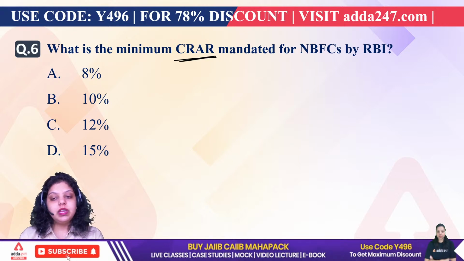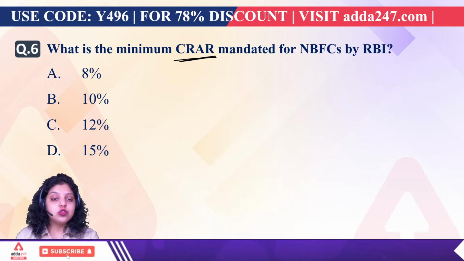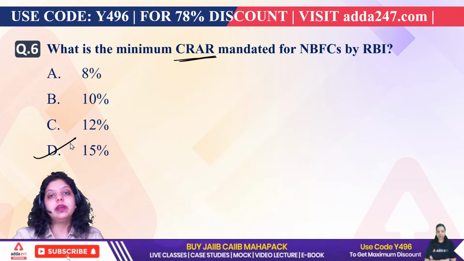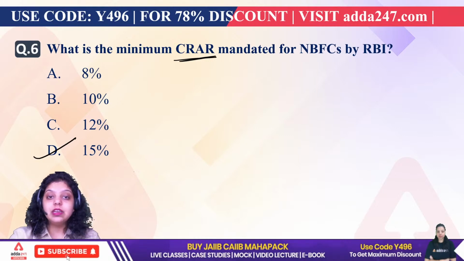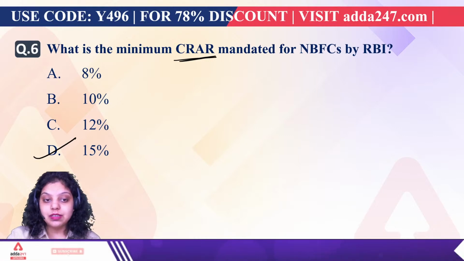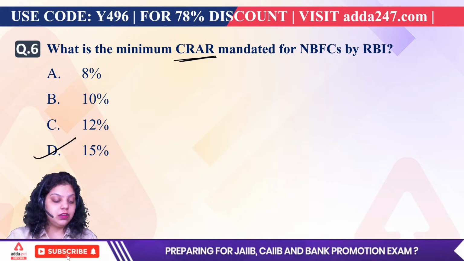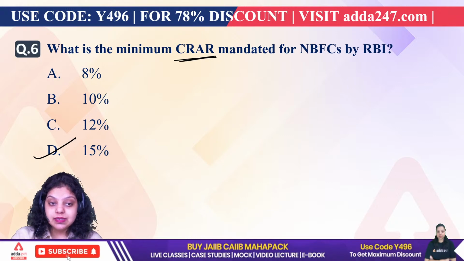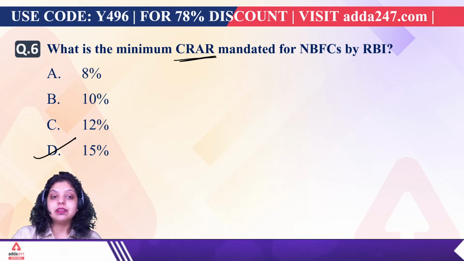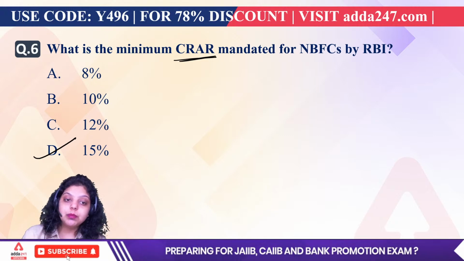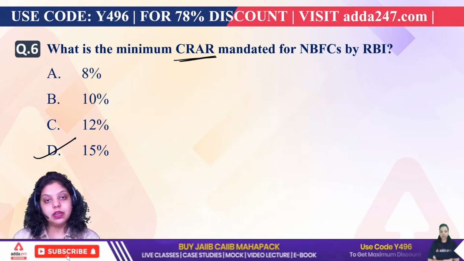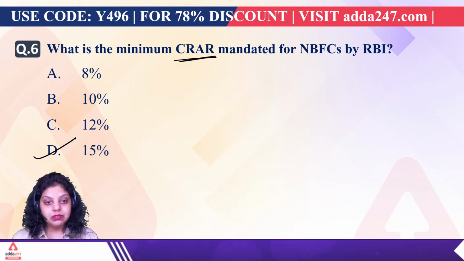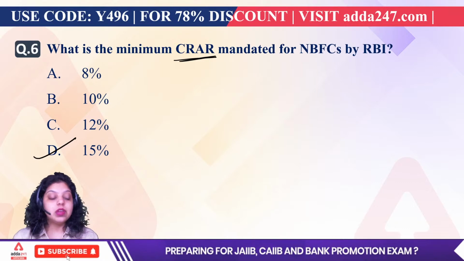Okay. So A, B, C, and D, all the options have been used. The right answer is 15%: RBI has said to NBFCs that you have to maintain 15% of your risk-weighted assets under capital to risk-weighted asset ratio. So the right answer is 15%, that is D. When it comes to public sector banks, RBI has said they have to maintain a minimum of 12% as CRAR. So public sector banks have to maintain 12% and NBFCs have to maintain 15%.